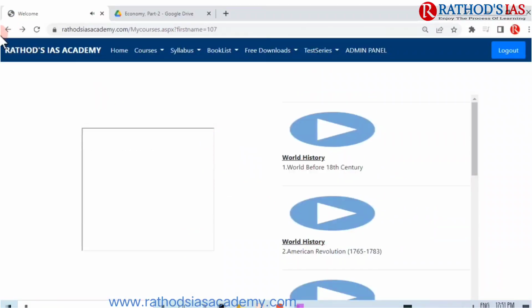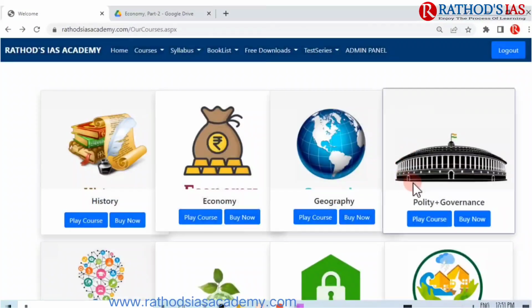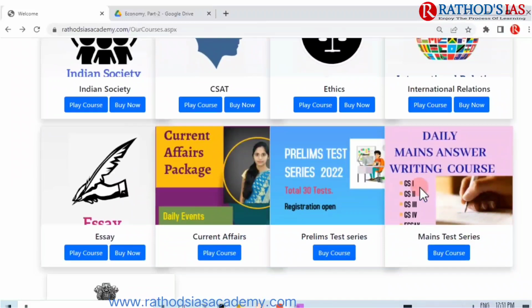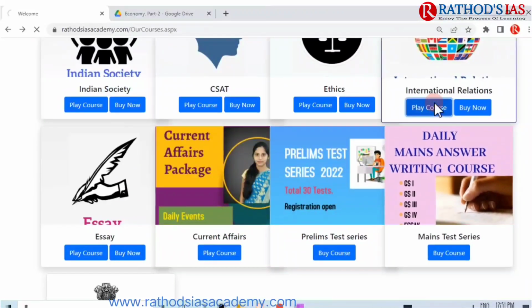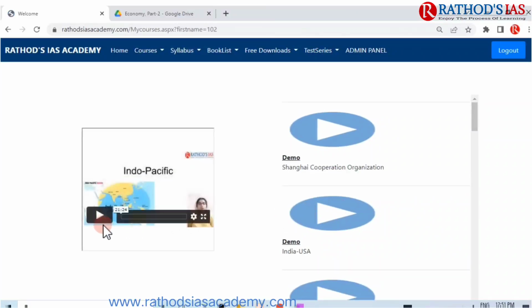Next, let us try to see another subject, international relations. Click on play course, and the same thing follows. Before payment 3 demo videos, after payment every video will be displayed on screen, and you can click on the play button, then full screen, and then settings. So this will follow for all the courses.